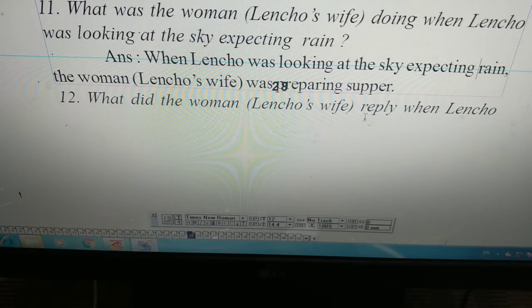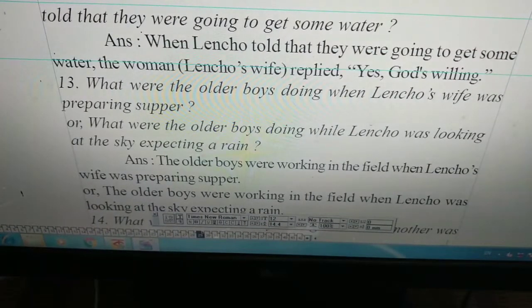What did the woman, Lencho's wife, reply when Lencho told that they were going to get some water? When Lencho told that they were going to get some water, the woman, that means Lencho's wife, replied, "Yes, God's willing." She replied that God was willing and therefore they will get some water.